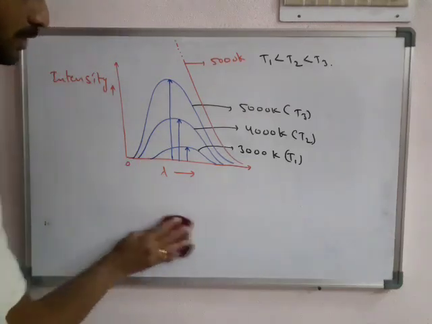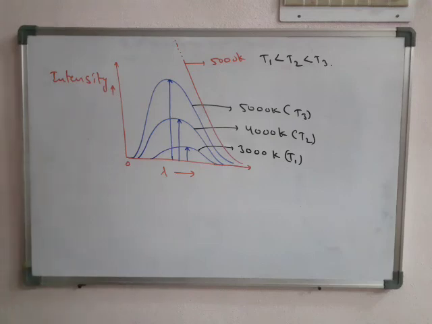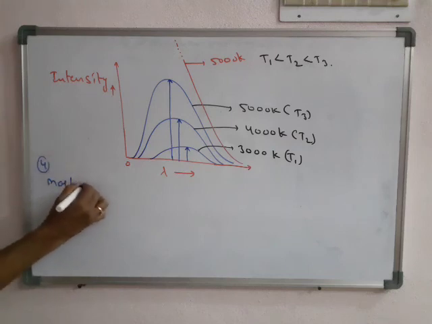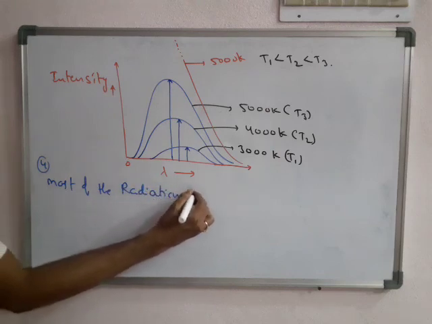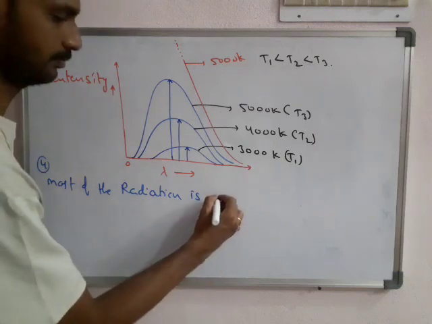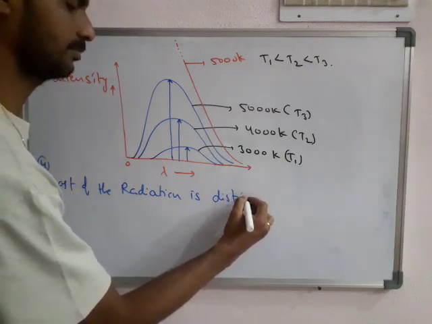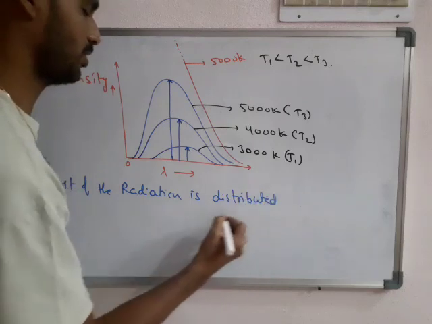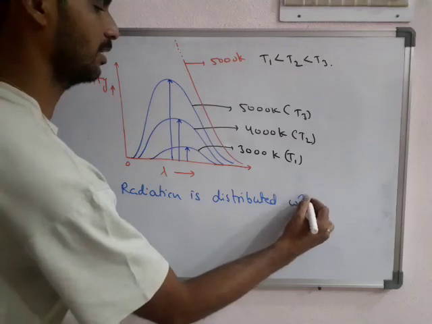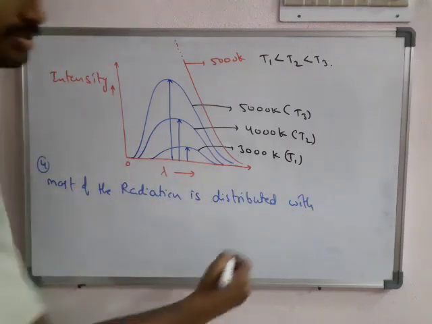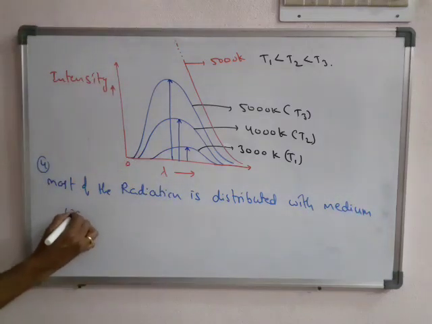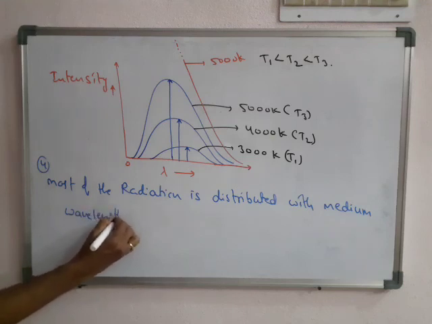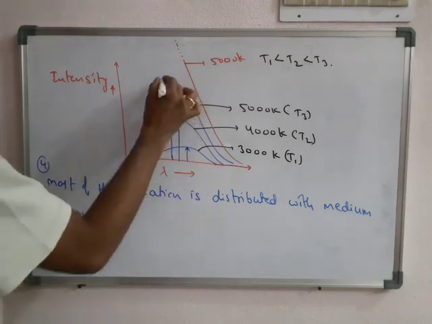The last point we can write is that most of the radiation is distributed with medium, nothing but average, wavelengths.